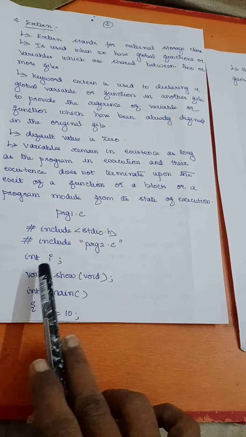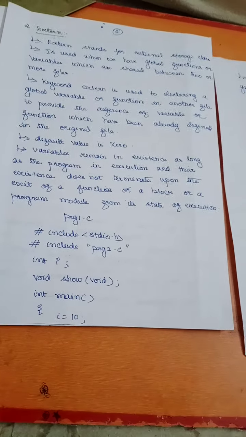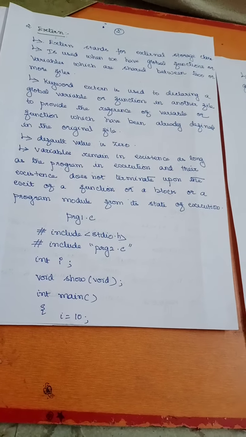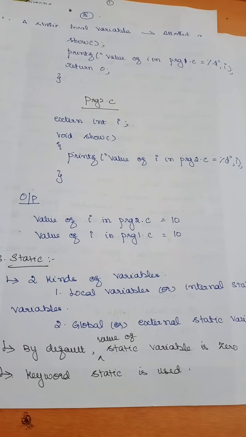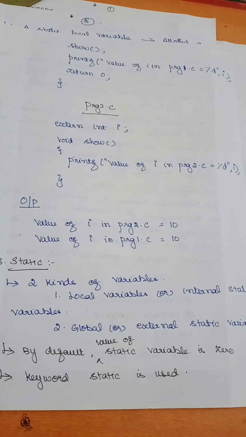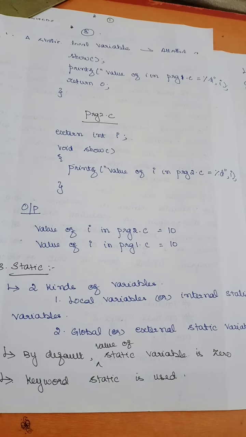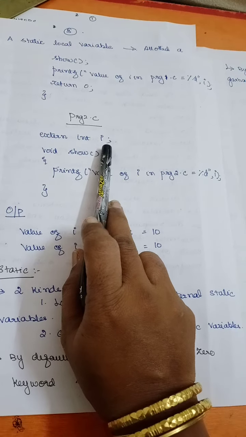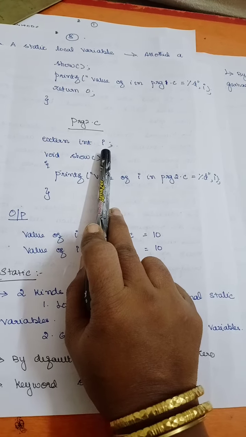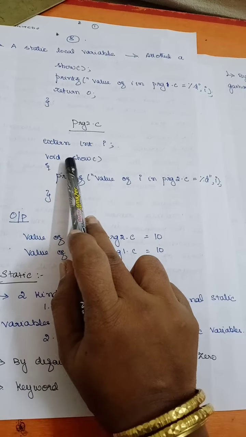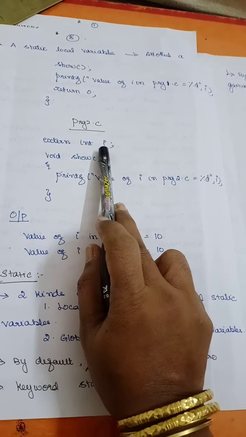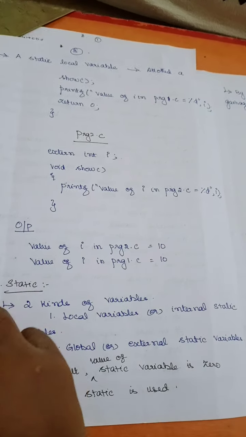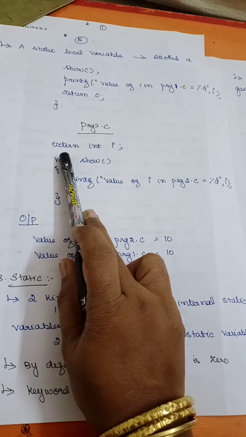So in program1.c I have got int i and I have got one function called void show, right? And then here I have int main, i is equal to 10. And then I have show. So I am calling the function show. The show is present in my other file called program2.c. So here I am referring to the variable i. This variable i is going to be the global variable. So extern int i, right? And then I am declaring the function here, void show. So this i is available in my program. I am including this with the help of the keyword called extern.